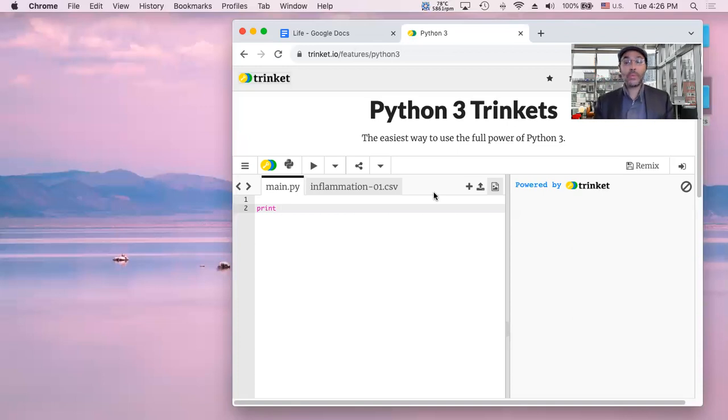So this is a website. If you type in Trinket, trinket.io/features/Python3, you will be taken to a website that reads Python 3 trinkets, the easiest way to use the full power of Python 3, the third version of Python. And this is a Python playground, which means that on the left side of the screen, you can create a program, and the lines of the program are numbered 1, 2, 3, 4, 5. And when you push play here to run the program, the output will show up on the right side.